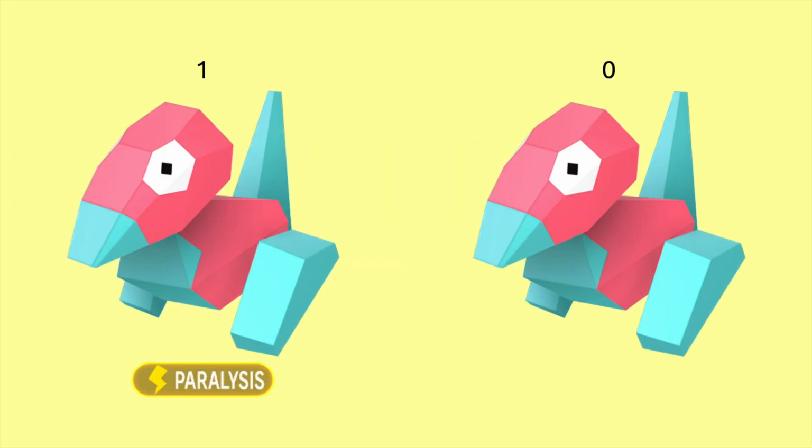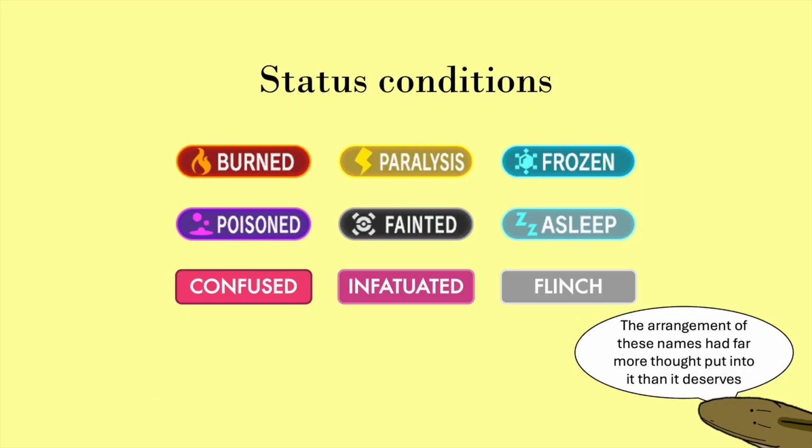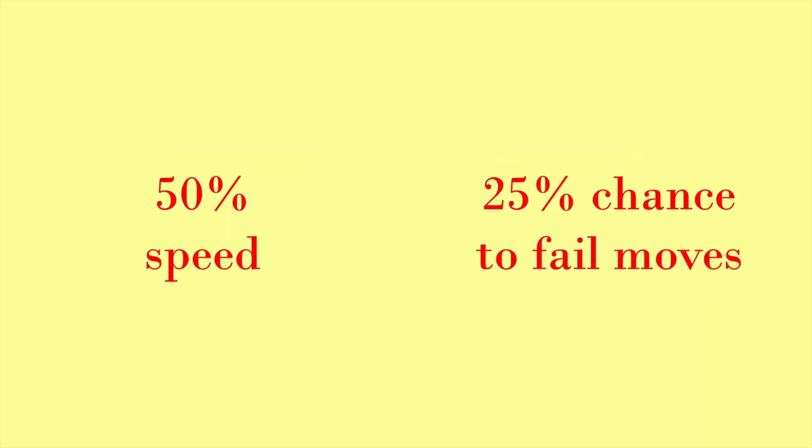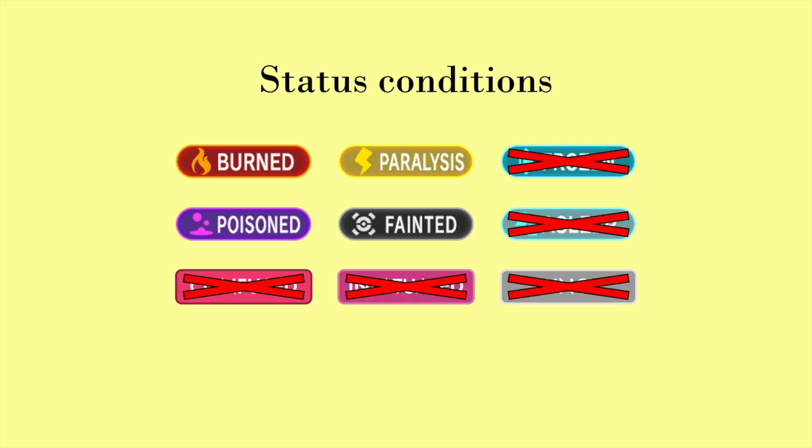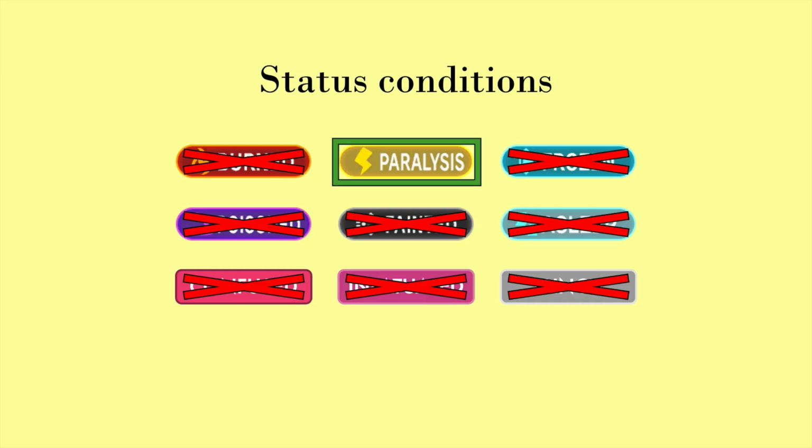Instead of 1s and 0s, the Porygon are either paralyzed or not paralyzed. Paralysis is a status condition, which is an effect applied to a Pokémon that can do several different things. Paralysis causes the afflicted Pokémon to move slower and to have a chance to fail its move. The reason I chose paralysis is that it's the only status condition that is permanent unless forcibly removed, does no damage to the Pokémon afflicted with it, and that does not prevent the Pokémon from continuing to battle.